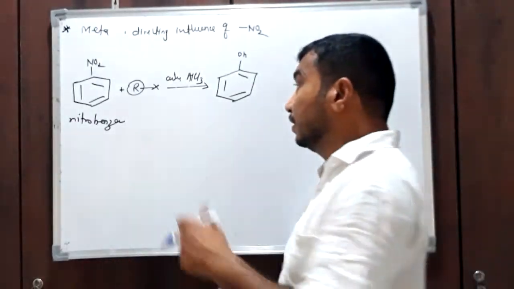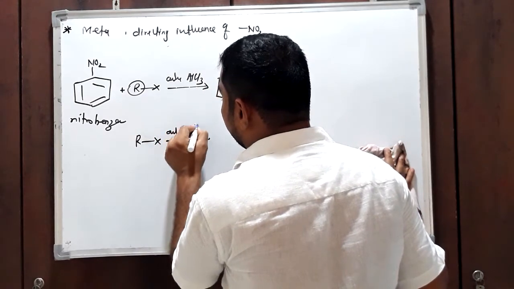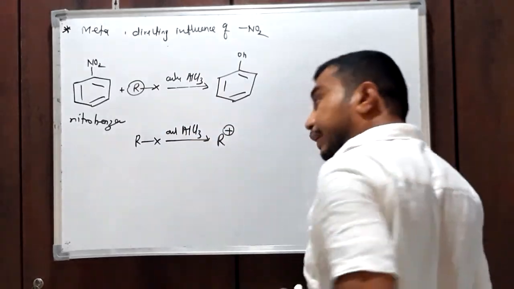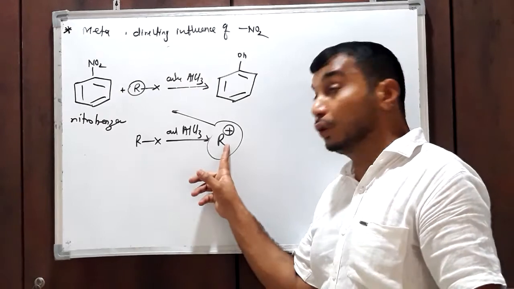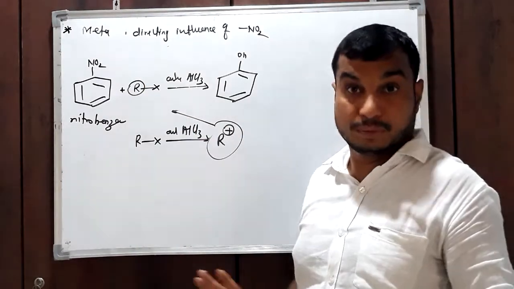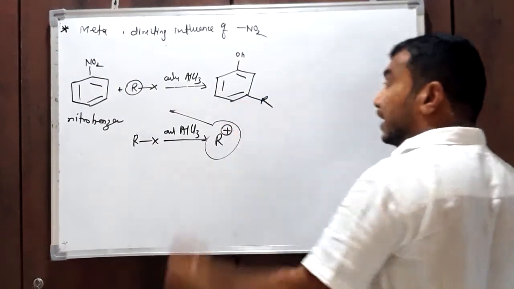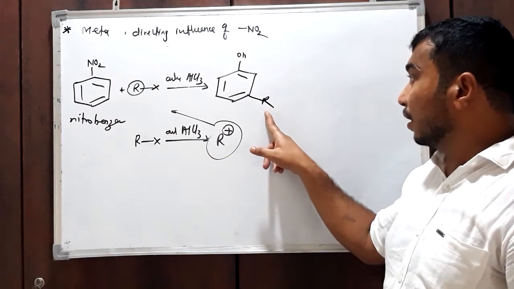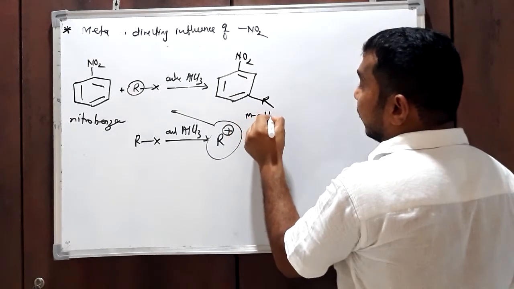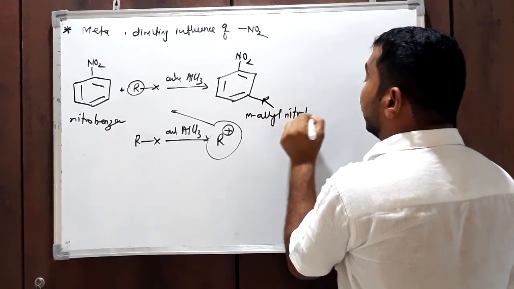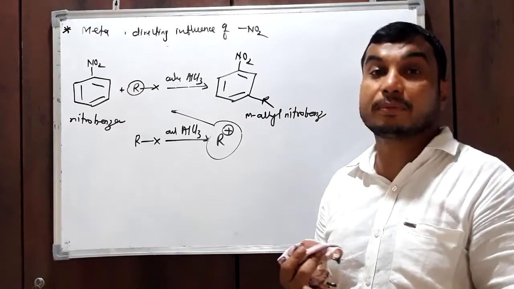directing. This RH and anhydrous AlCl3, as we know, produce the R+ electrophile, and then this electrophile will attach at the benzene ring, but which position it attaches at depends upon the nitro group. Nitro group is meta directing, so definitely this R+ will attach at the meta position, and you will get the m-alkylnitrobenzene product. Why does this R attach at the meta position, not at the ortho and not at the para position?